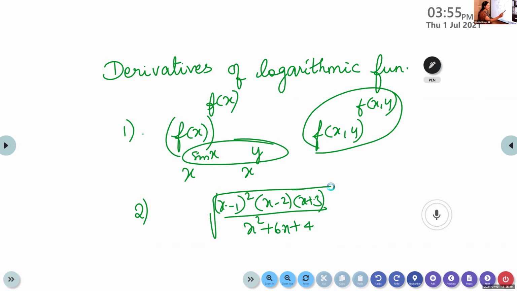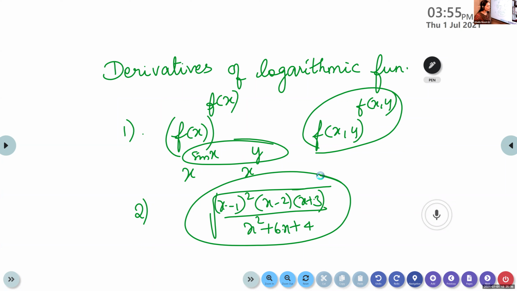Root is there, denominator is coming. So whenever the problem involves lengthy expressions like this, with roots, numerator, denominator and products of some functions, in these 2 cases we use the logarithmic function. We take log and we will do it. Last year itself, we learned the properties and formulas for log. Isn't that so? We learned about the function log x.